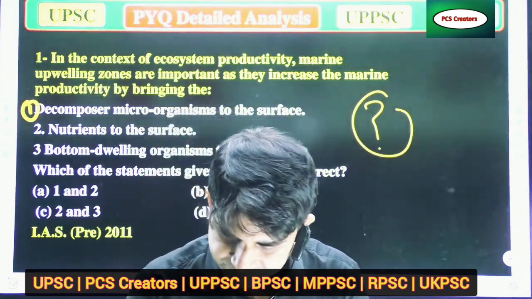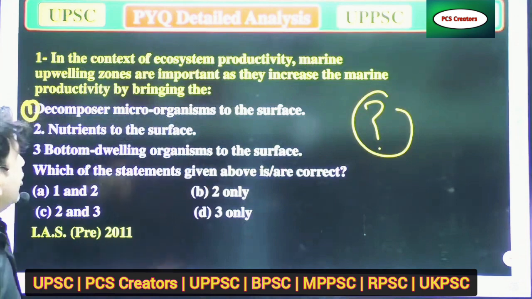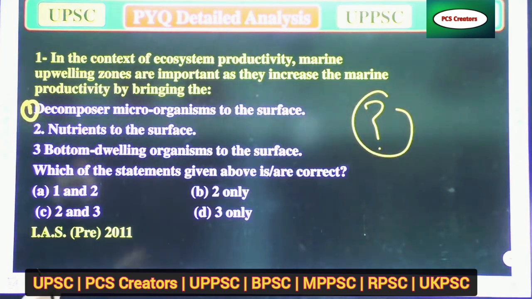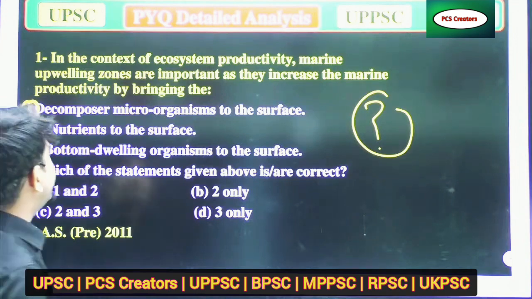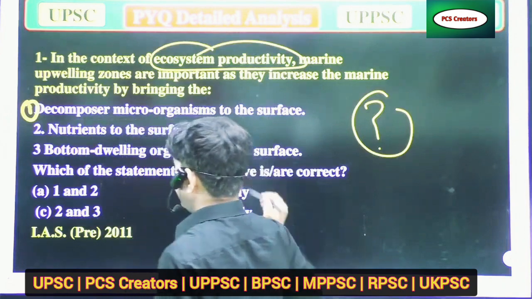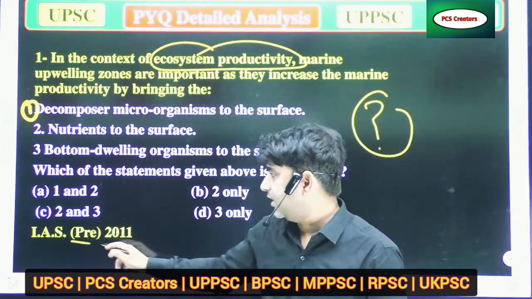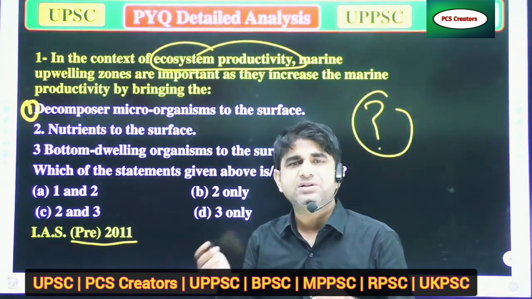So as I'm saying, in the context of ecosystem productivity, marine upwelling zones are important as they increase the marine productivity by bringing the: first, decomposer microorganisms to the surface; B, nutrients to the surface; and C, bottom dwelling organisms to the surface. And which of the following statements is correct? First, what is ecosystem productivity? This question was asked in IAS 2011, so you can understand the importance of that question.